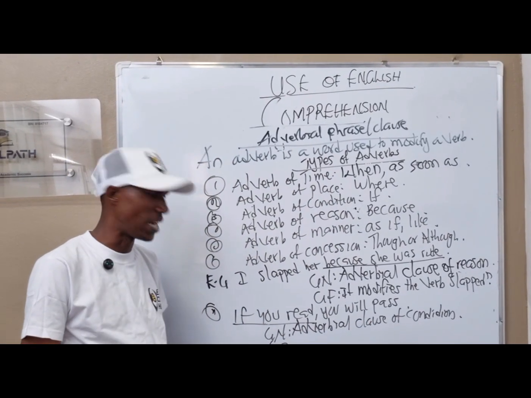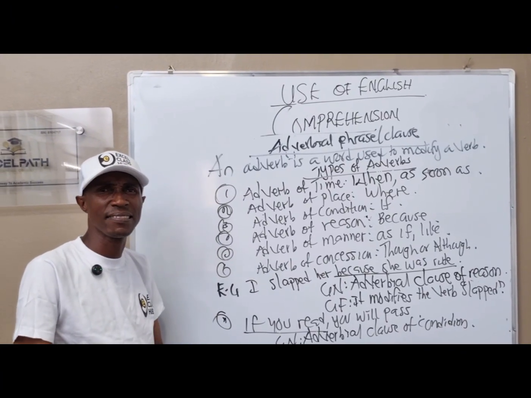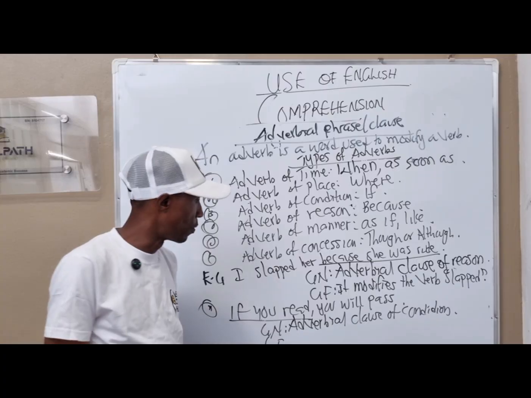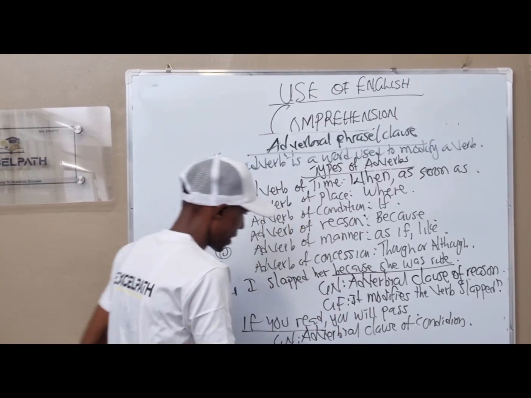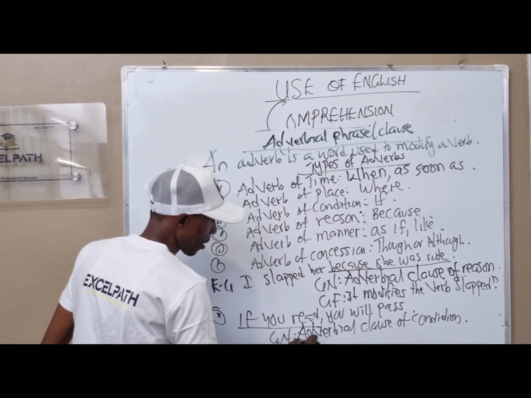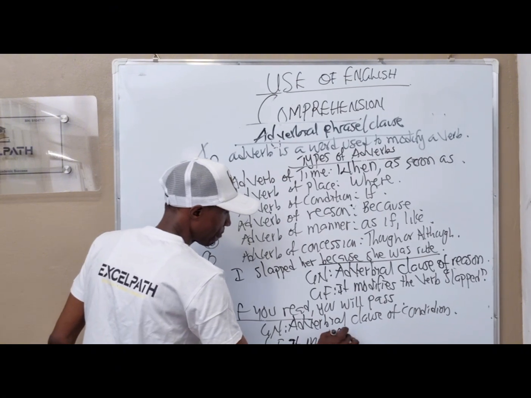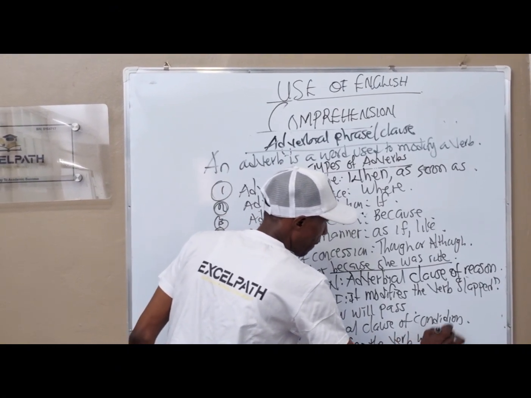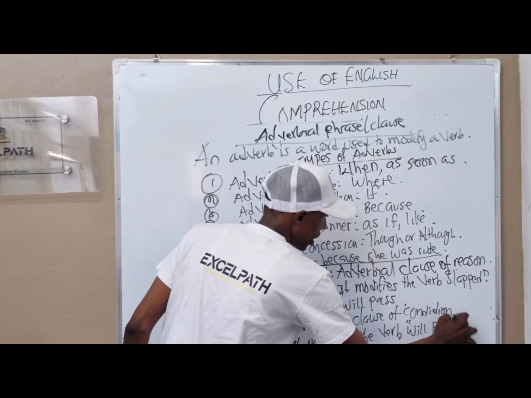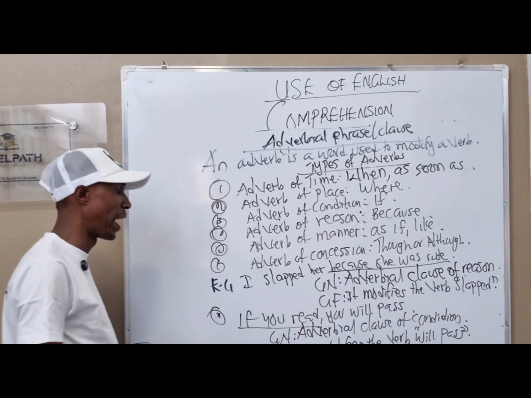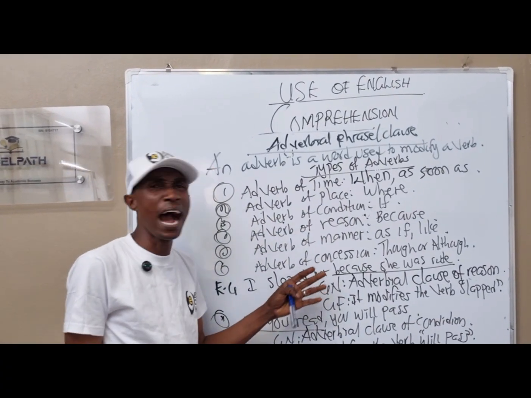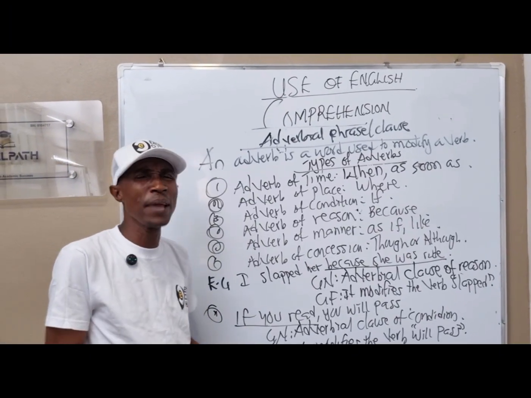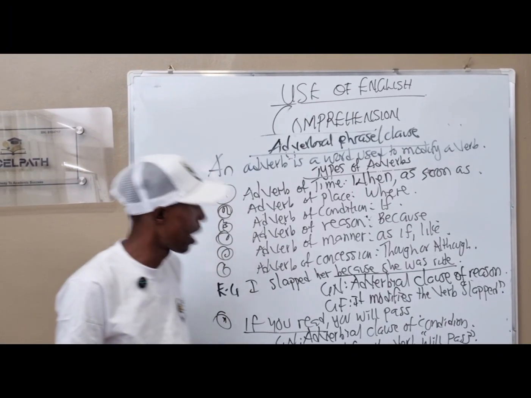Now, the next question is, what is the grammatical function? If you read, what will happen? We pass. So, in this context, it modifies the verb will pass. It modifies the verb will pass. So these are questions that you are expected to see under adverbial phrase and adverbial clause.